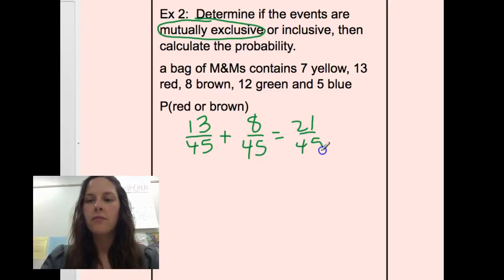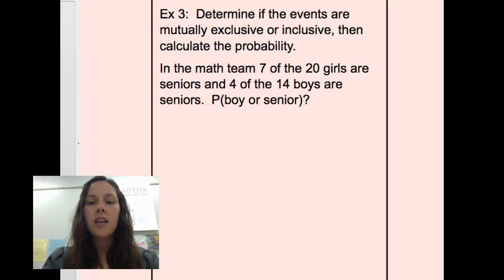Next, we're taking a look at the probability that a chosen member of the math team is a boy or a senior. Can a person be a boy and a senior at the same time? Yes, so these are inclusive events.